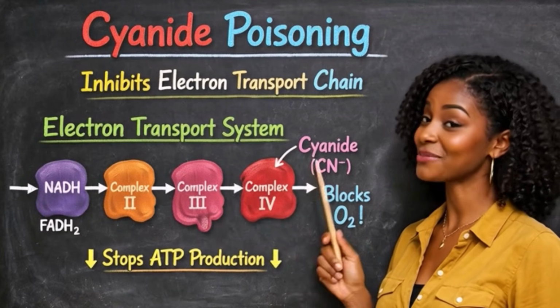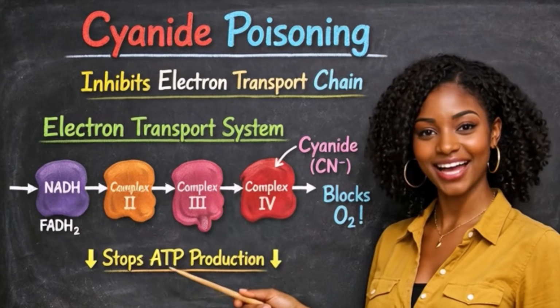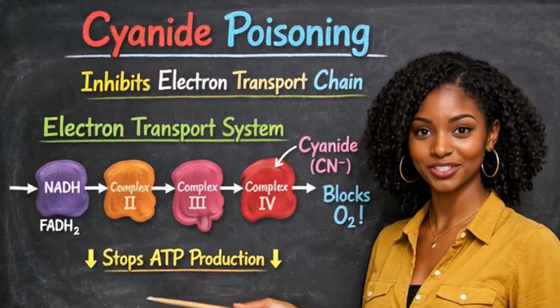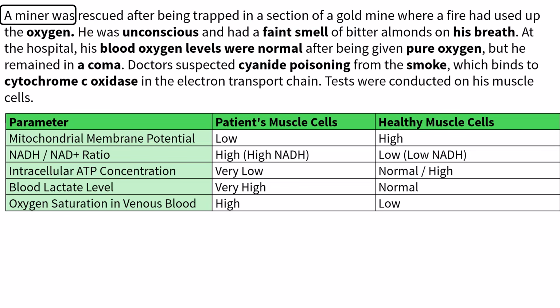Cyanide poisoning inhibits the electron transport chain, blocking oxygen and stopping ATP production. A miner was rescued after being trapped in a section of a gold mine where a fire had used up the oxygen. He was unconscious and had a faint smell of bitter almonds on his breath.